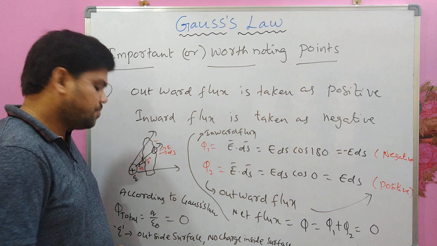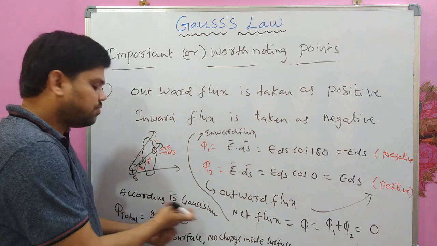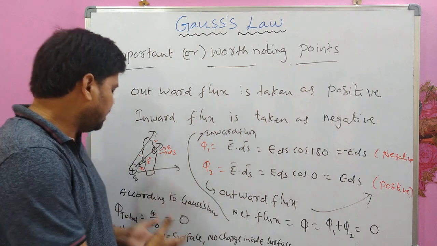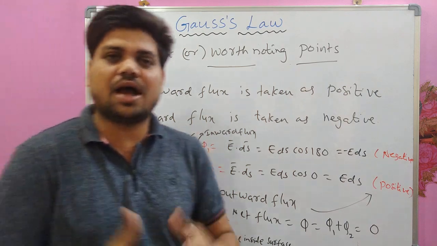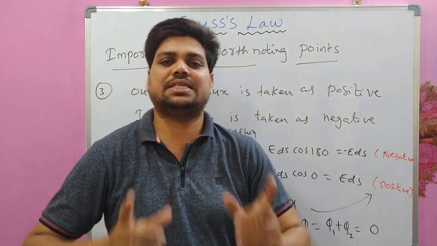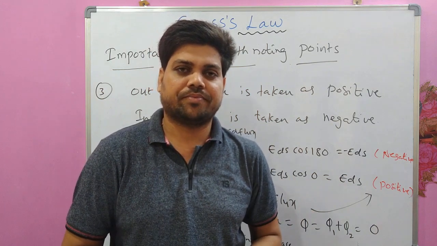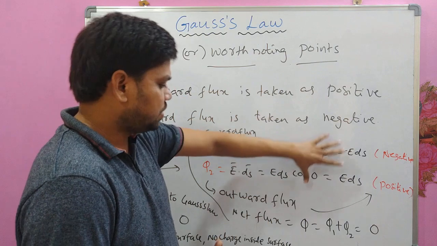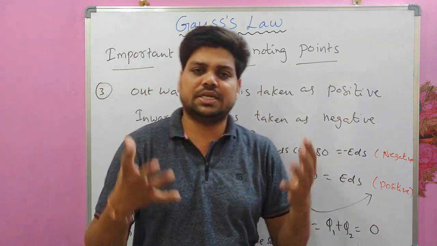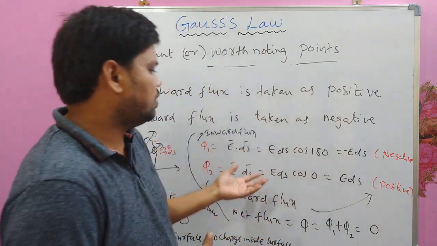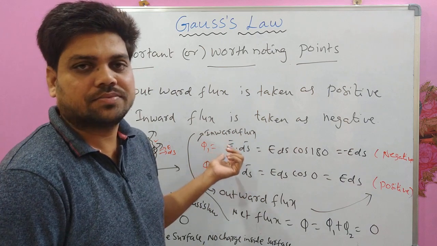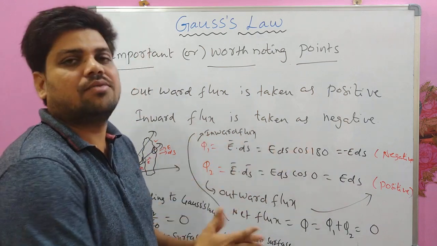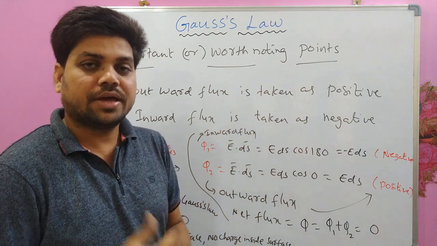Q is 0 and hence total electric flux will be 0. So this is a simple flux calculation using Gauss law, if you know how much electric charge is enclosed by the surface. Okay, but this was calculated using the mathematical equation: integral E dot ds is the total electric flux, or E dot ds is the flux passing through a small segment of the surface.